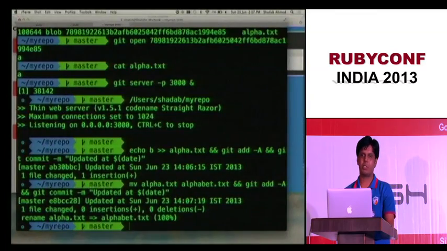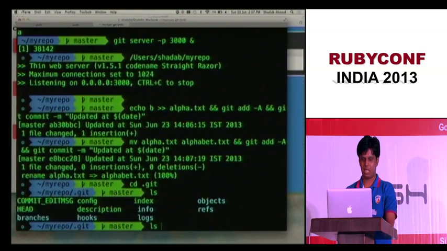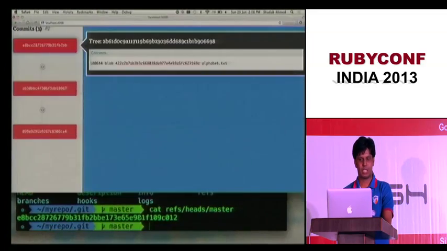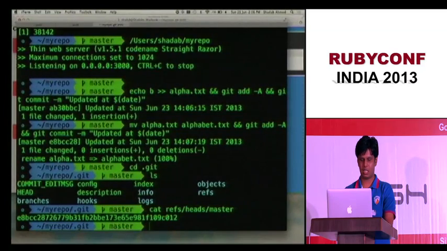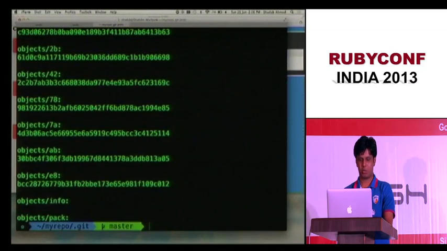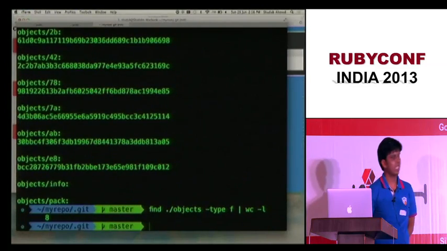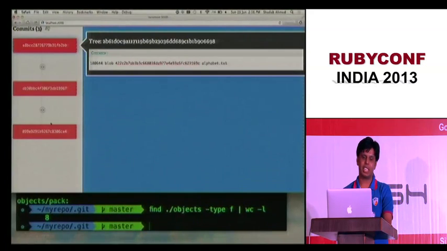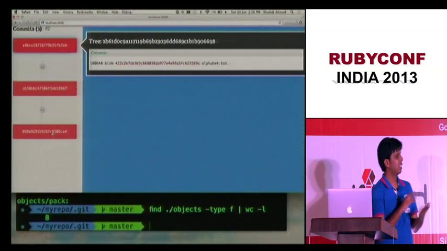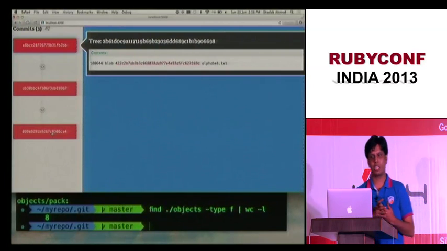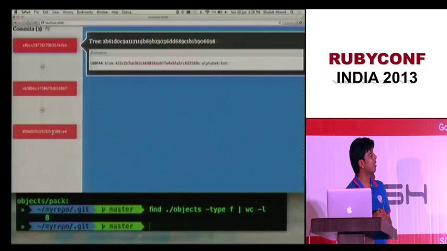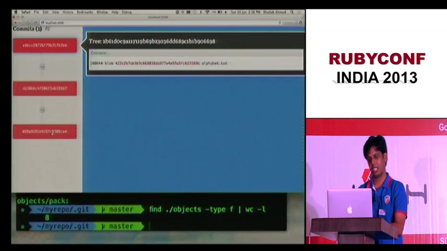That's how, if you don't change any file, the file from old commits is used. In fact, let's go inside the Git folder. Let me see cat ref heads master. It shows me the latest commit, obviously, and it shows me lots of objects. In fact, let me get the count. We have 8 objects actually. So we had 3 objects from this, the commit, the tree, and the file, and we have 3 commits. So we should have 9 objects. But why do we have 8? Because we repeated one object, we reused one object.